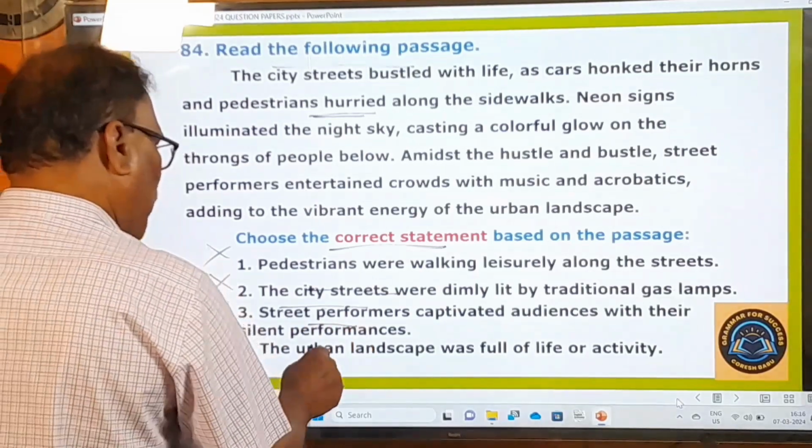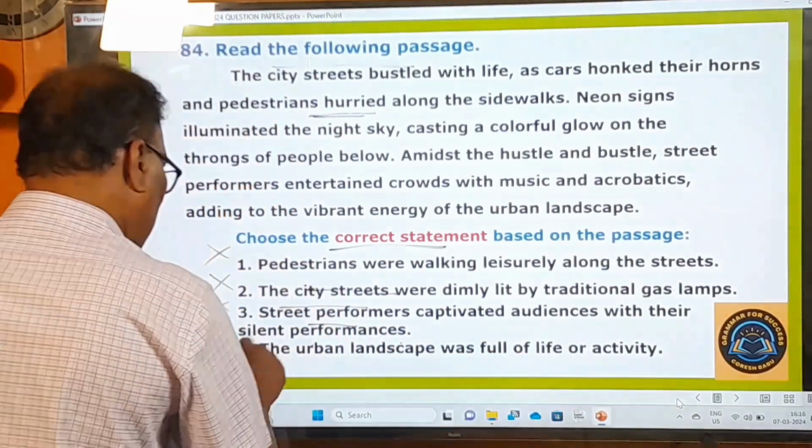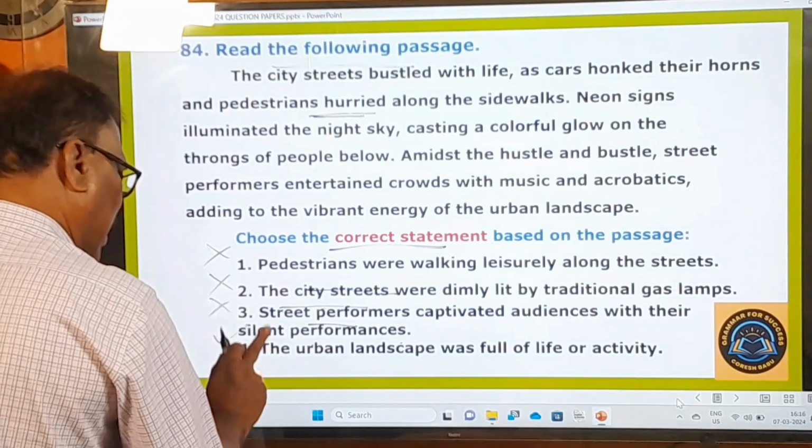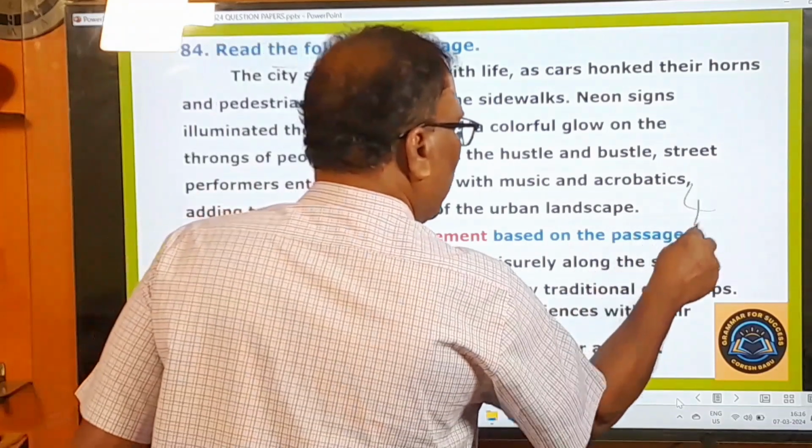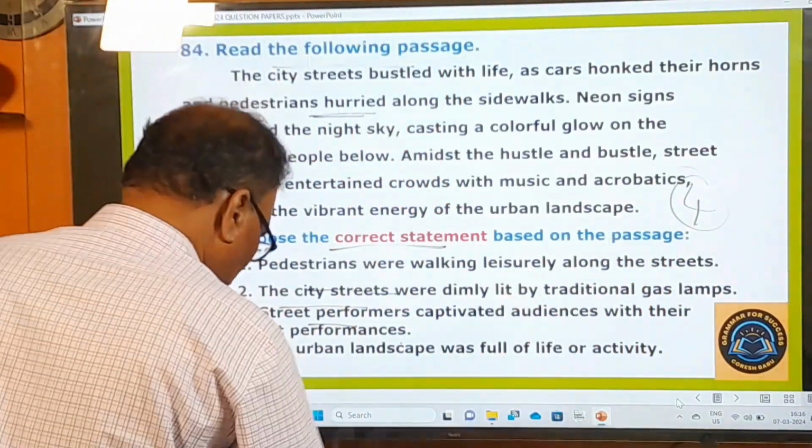No, it's not there. The urban landscape was full of life and activity. Again, the fourth one is the only right one. All the three options are wrong. So the fourth one is the right one. Now let's move on to other questions.